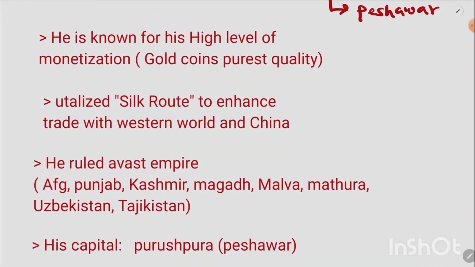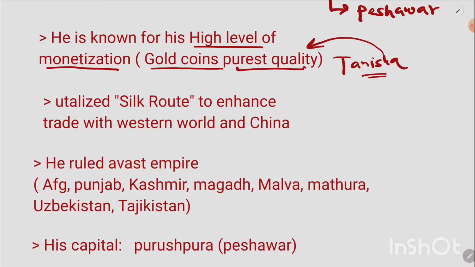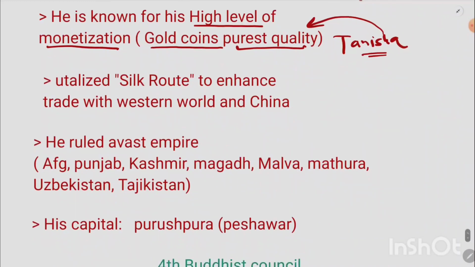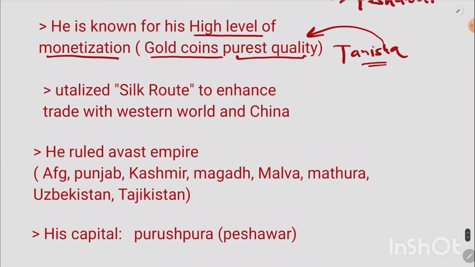He is supposed to be famous for his high level of monetization. He issued a large number of gold coins that were known for their purest quality. Actually, you can see Tata's company whose name is Tanishq. That Tanishq is inspired from the word Kanishk, because Kanishk was the one who issued the purest and abundant quality of gold coins. This is how Kanishka became very famous.